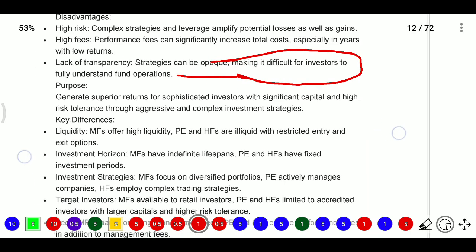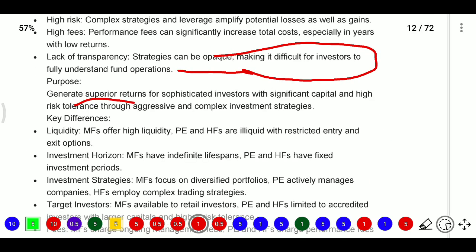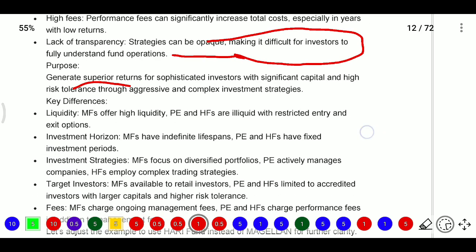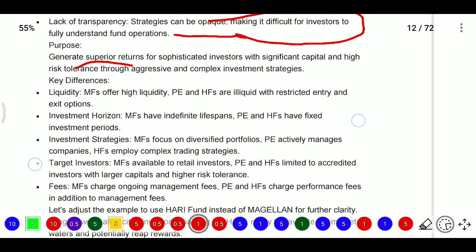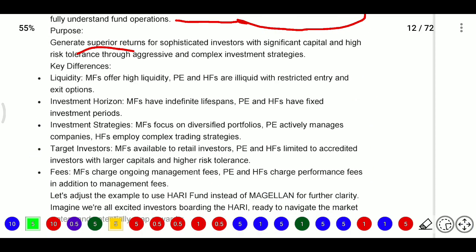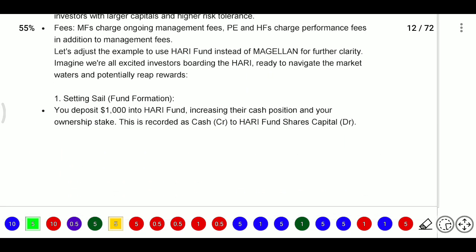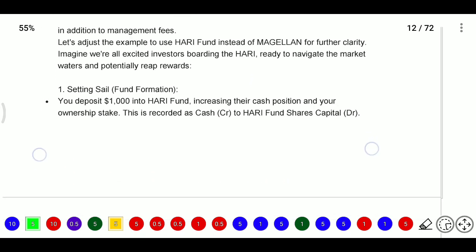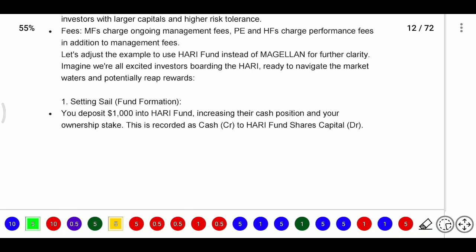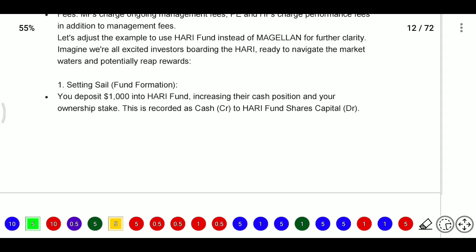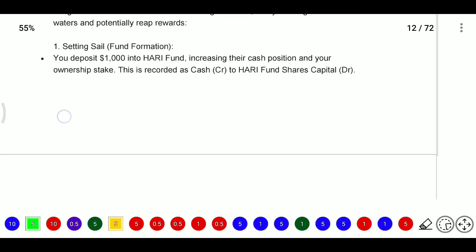Their purpose is to generate superior returns for sophisticated investors with significant capital and high risk tolerance, through aggressive and complex investment strategies. So the key differences we have already discussed. After that, we need to see one example. Here the fund will be Hari fund, navigating the market waters.